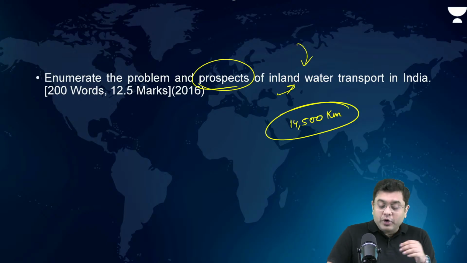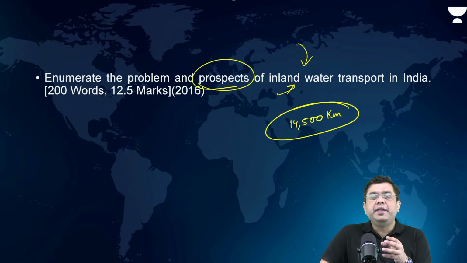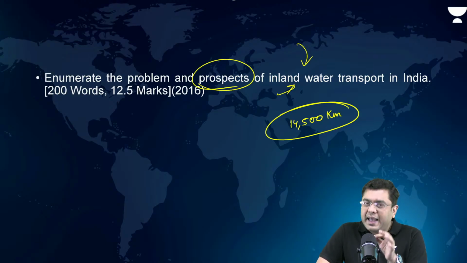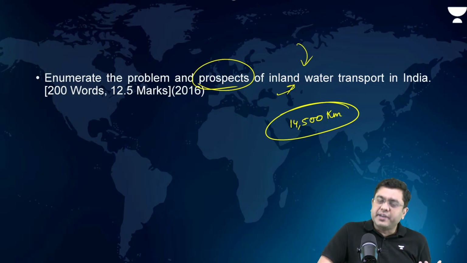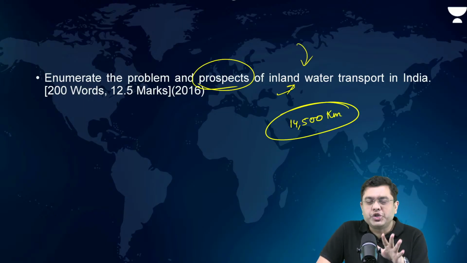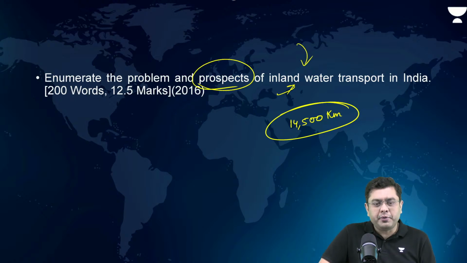Other than that, you can also talk about the lowering of the logistical cost, but also the aspect that it can directly link to the coastal areas and the coastal ports. So the possibilities are huge. Then greater fuel utilization efficiency. But the problems: in the peninsular portion, seasonality and rocky terrain. In the northern portion, siltation, regular dredging, lack of infrastructure for the riverine ports. So those are your basic problems and prospects.